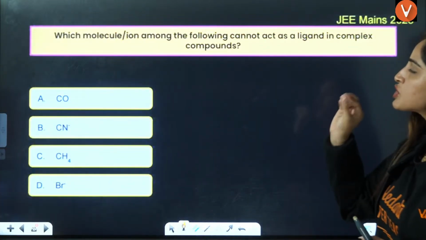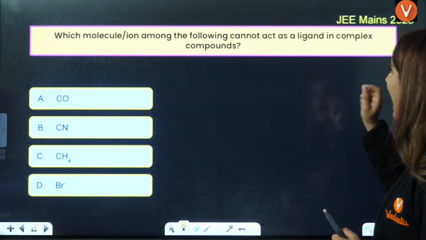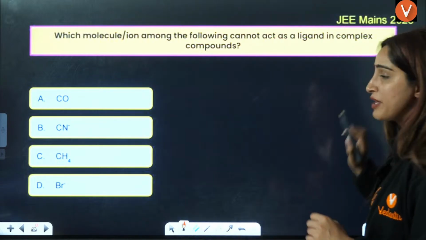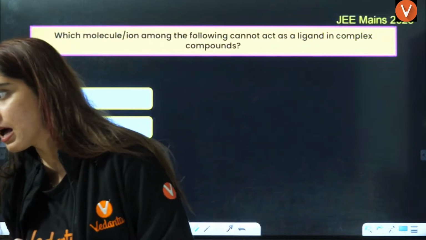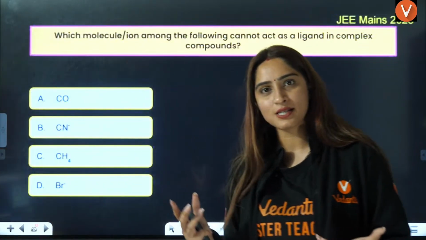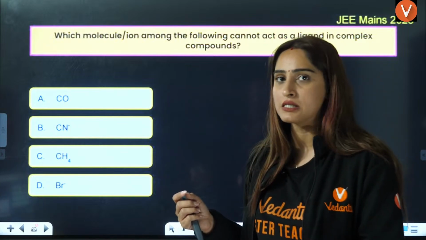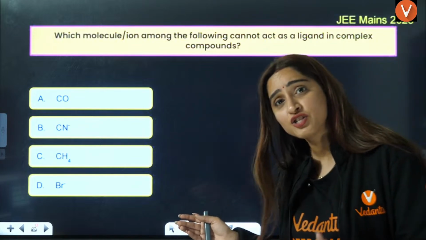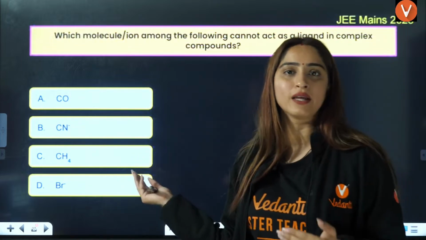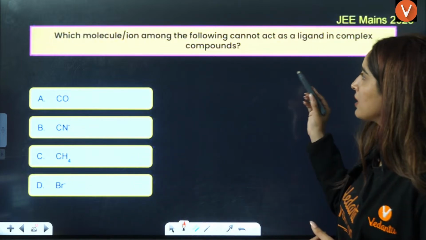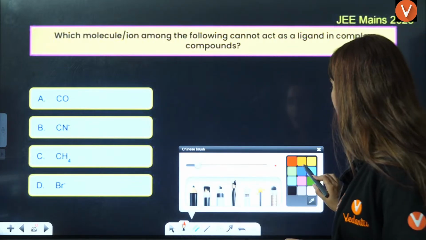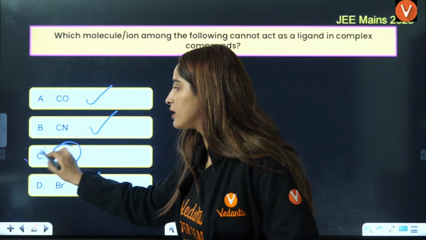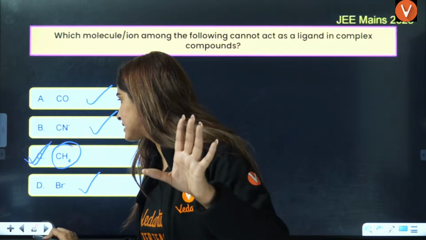Now the question is, which molecule among the following cannot act as ligand in the complex compounds? This is your previous year question of 2023 JEE Mains. I am not picking questions by myself, I am definitely picking them from previous years. That's why I'm saying, such a simple question has been asked in your JEE Mains, and just 1 year back. CO acts as the ligand, CN negative acts, Br acts, CH4 does not act. So C is the correct answer.